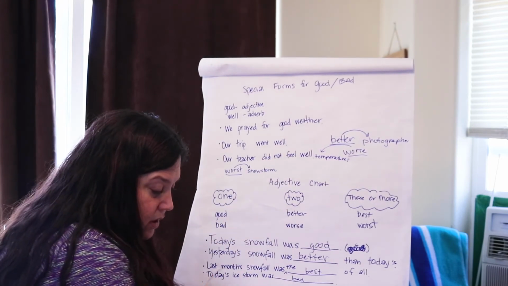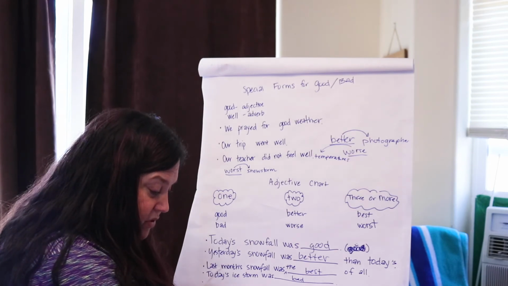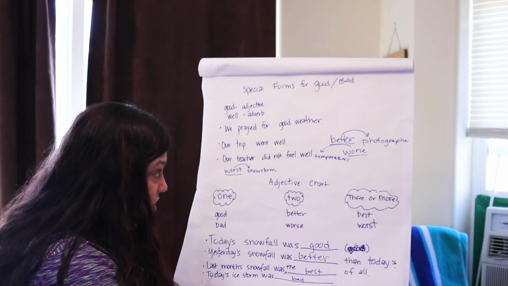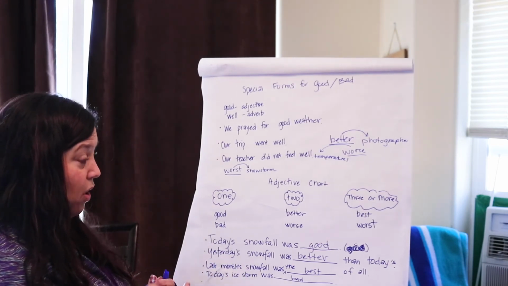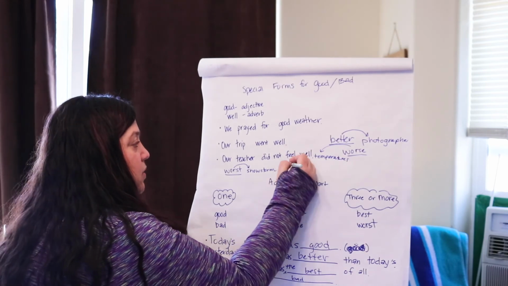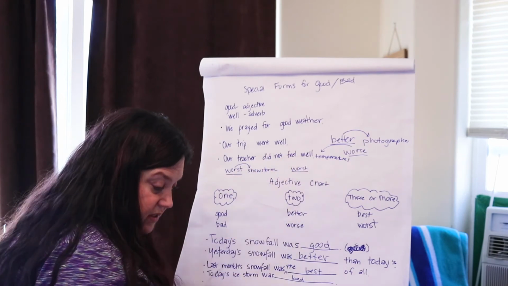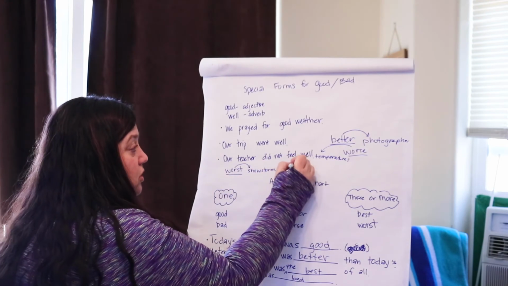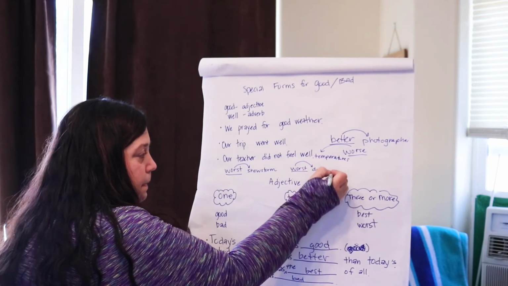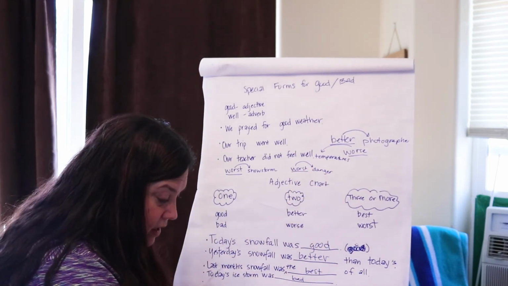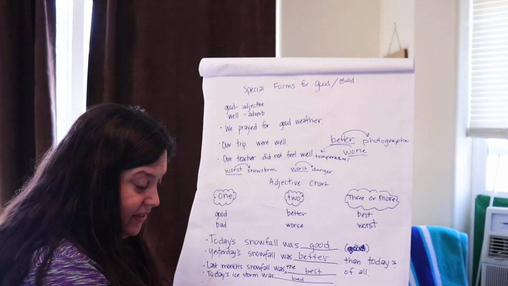Number 7, the worse or worst danger arising from the heavy mountain snowfall is an avalanche. Okay, so the worst thing that could possibly happen, so it's talking about all of them, so we need to pick worst again. And what is worst? The danger. So we just did the worst danger arising from a heavy mountain snowfall is an avalanche.